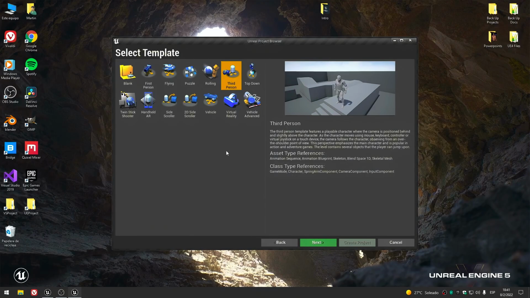Technically we can use whatever template we want, but we need to select the third person for two main reasons. The first and more obvious is that we need the mannequin, because we're going to use the mannequin as a visual reference to check if we're changing a material or a mesh. And the second reason is because we need all the changes that we're going to select in the customization page to be exported and loaded in another map, and we will use the third person project map to check if our system is actually working.